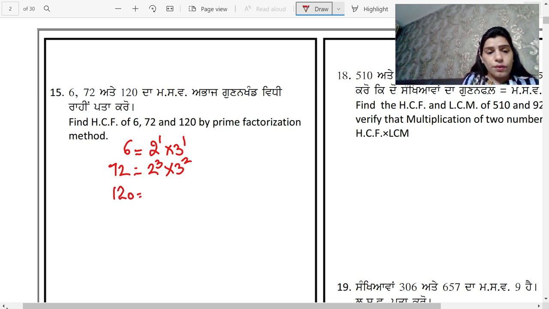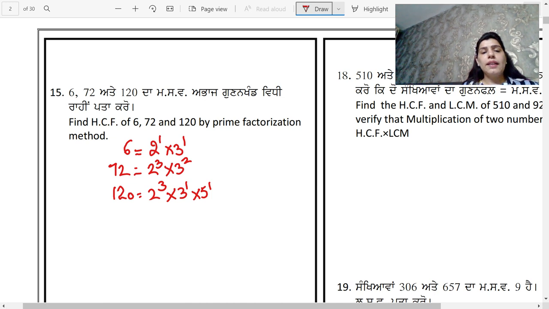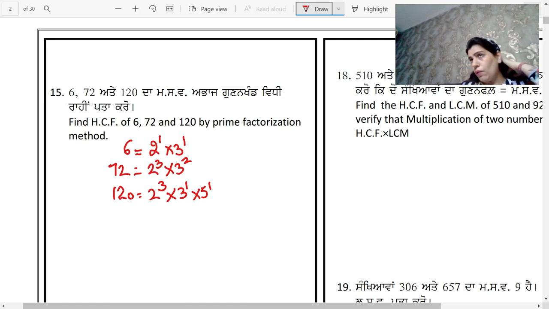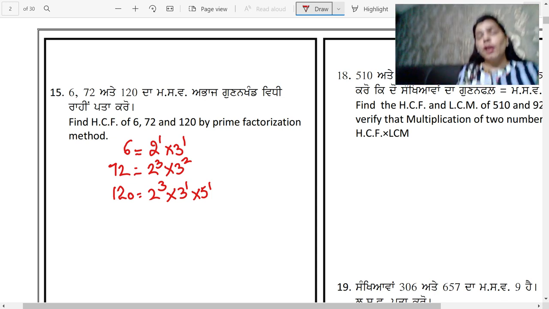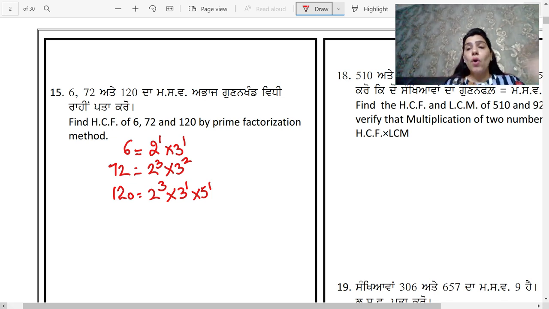It is 2 raised to the power 3, 3 raised to the power 1 and 5 raised to the power 1. So these are the prime factors of all the three numbers, that is 6, 72 and 120. Now when you have to find the HCF, students, you have to take the common factor which is in all the three numbers with the lowest power.